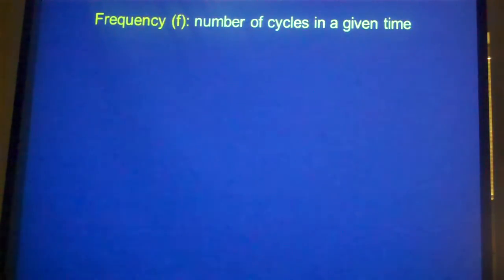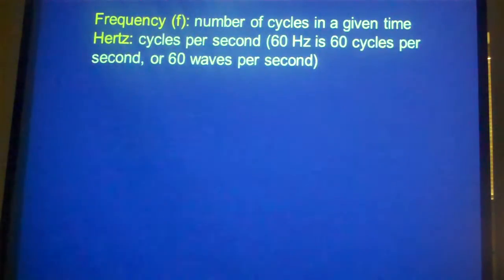Okay, now we're going to look at an individual wave and what happens with an individual wave. So frequency is how often you do something. So for a wave, that's how often waves pass. So if you're standing in the water somewhere and you're having waves pass you every second, that's the frequency of waves. That's 1 per second. Hertz is the unit we use for waves. So if it passes at 1 time per second, that's 1 hertz. You might have heard of 60 hertz noise or 60 hertz electricity. That means there are 60 waves per second.